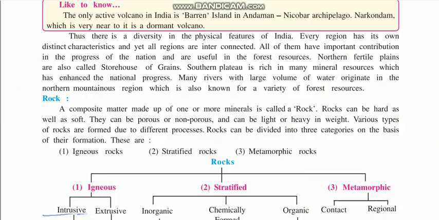The only active volcano in India is Barren Island in the Andaman Nicobar Archipelago. Narcondam, which is near it, is a dormant volcano.